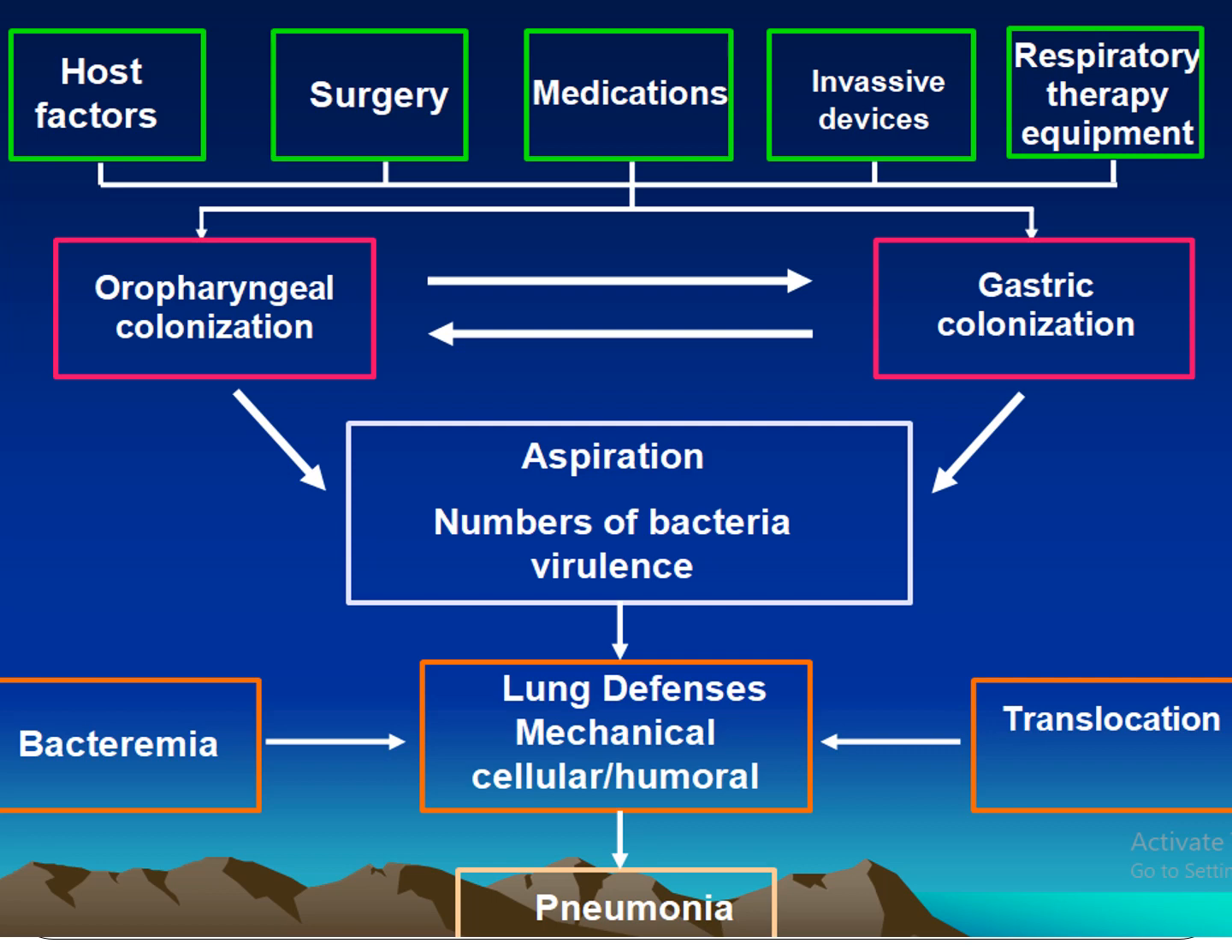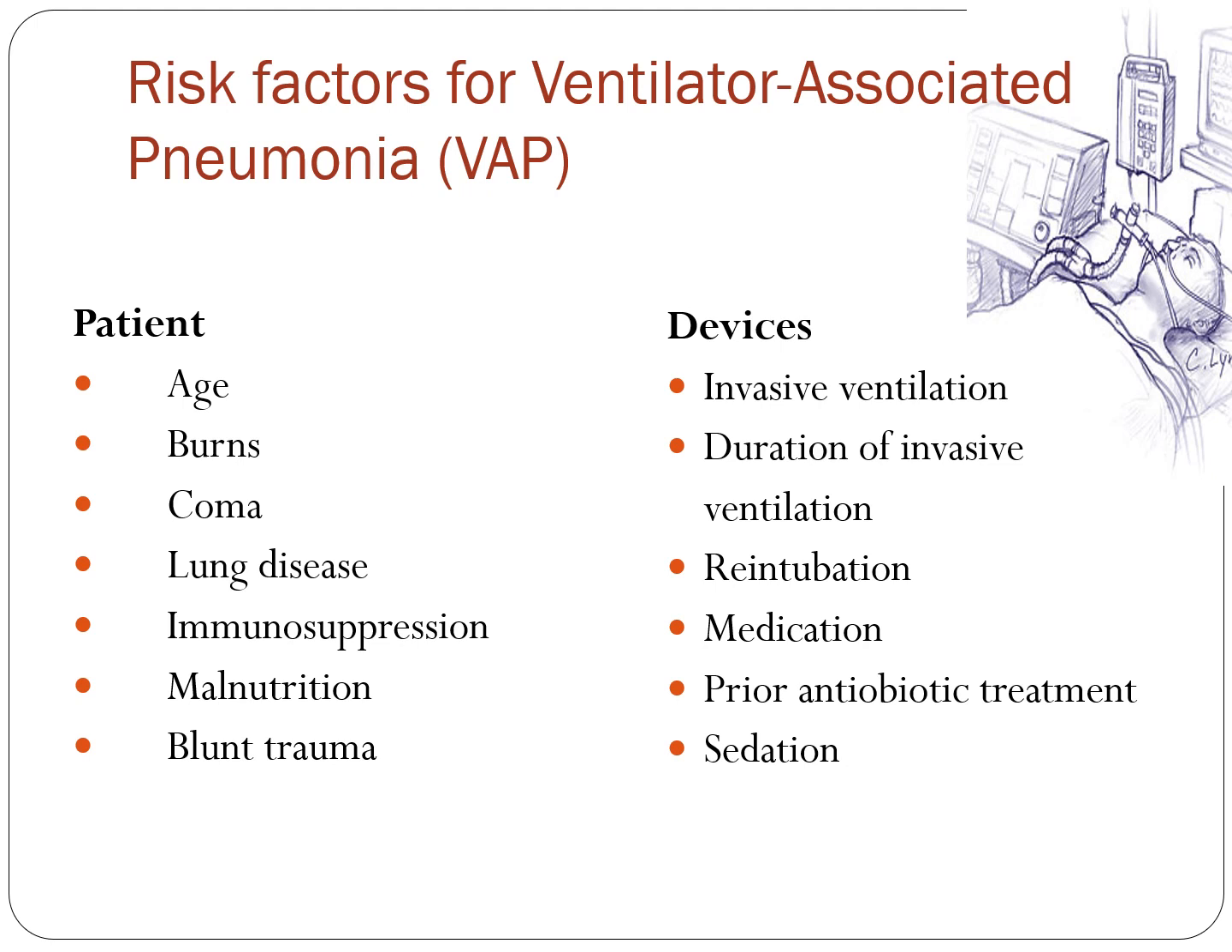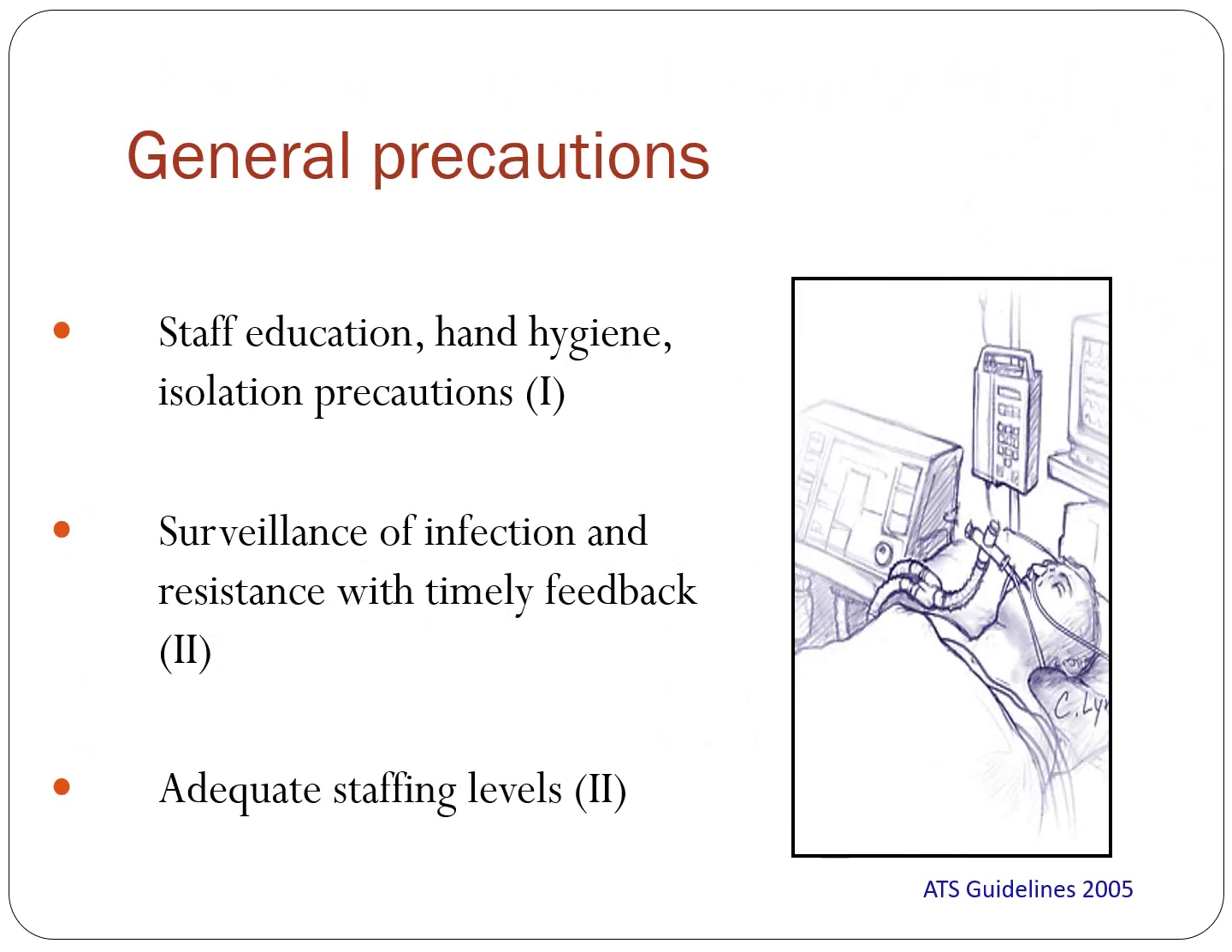pneumonia. Risk factors for this pneumonia include the age, burns, coma, lung disease, immunosuppression, malnutrition, blunt trauma, then invasive ventilation, duration of the ventilation, reintubation, medication, and others. Precautions include staff education on hand hygiene and isolation precautions, surveillance with timely feedback and adequate staffing levels.